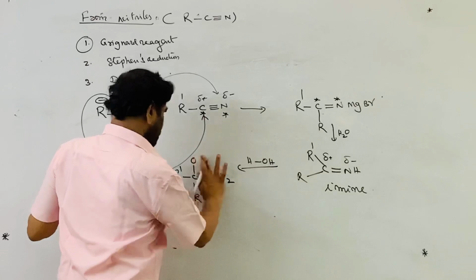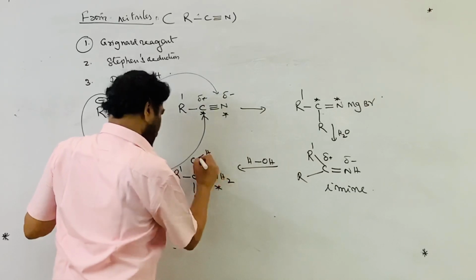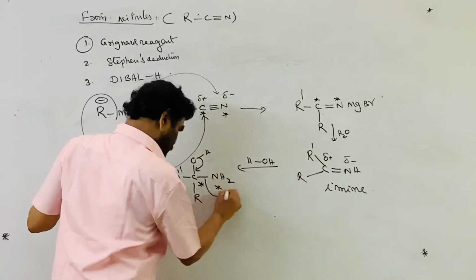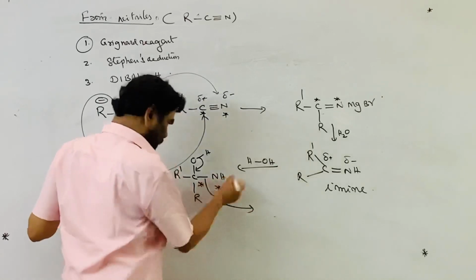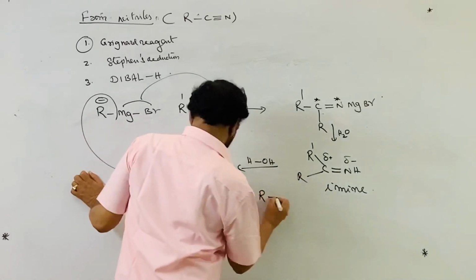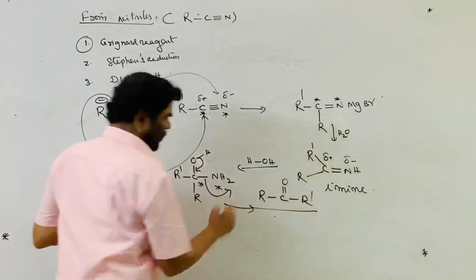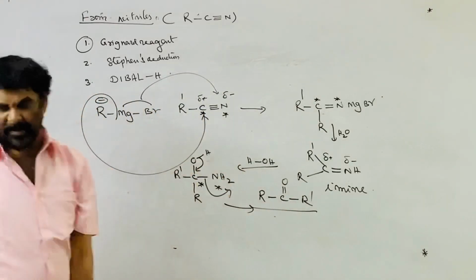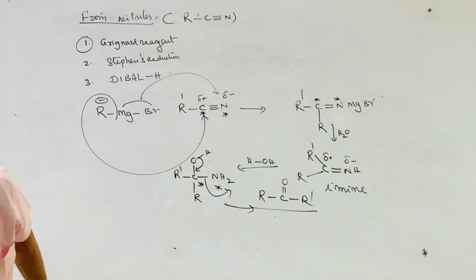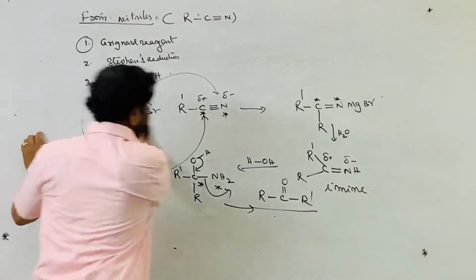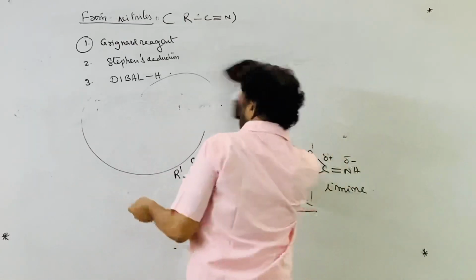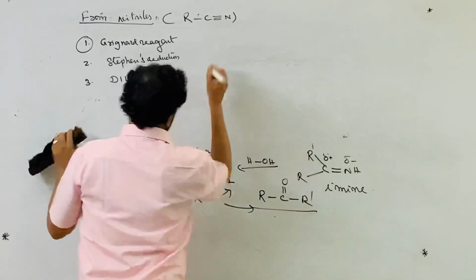With reverse polarization, this leaves as ammonia, and R C double bond O R', the ketone, is formed while ammonia is liberated. This is the Grignard reaction on cyanides, the preparation of ketones.